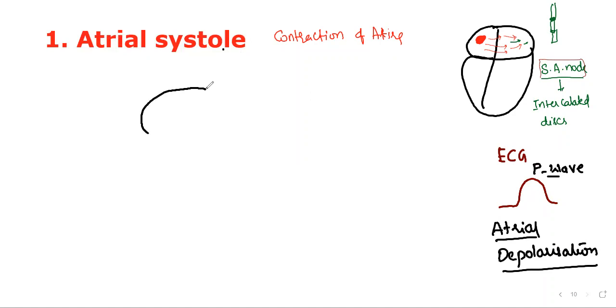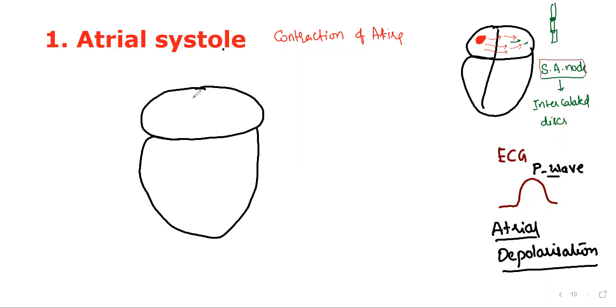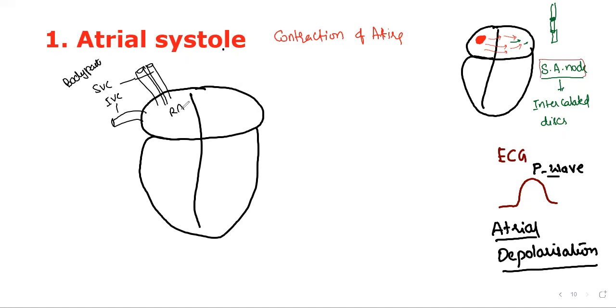Now, what is the result of atrial systole? Here we have to see what the atria actually did. They collected blood from body parts. The right atrium collected blood with the help of the superior vena cava and inferior vena cava. What about the left atrium? It collected blood from the lungs with the help of the pulmonary vein.